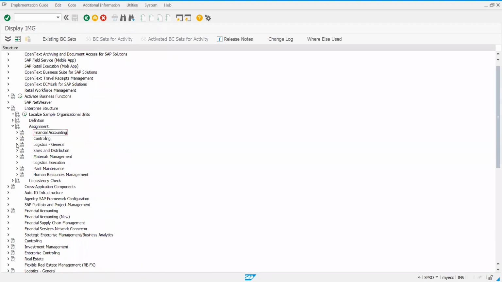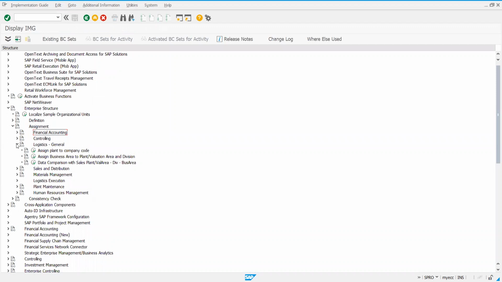Next, write down to assign plant to company code. Write down the path: SPRO IMG enterprise structure assignment.